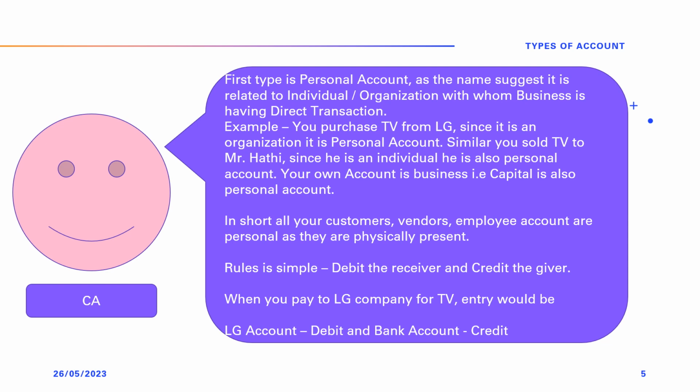Hence, LG company account in the books is also a personal account. Also, TV was sold to Mr. Hathi with an agreement of payment after one year. Hence, Mr. Hathi's account is also a personal account. In short, all accounts of all people or organizations who in any way enter into a transaction with the business are known as personal accounts. Now the rule of accounting is very simple. Debit the receiver and credit the giver.